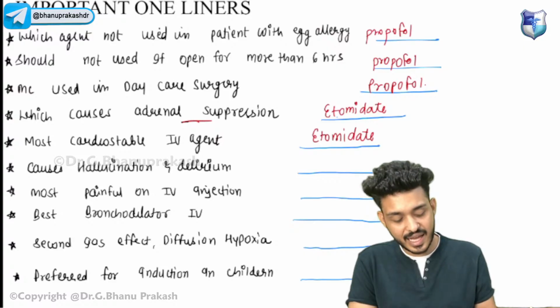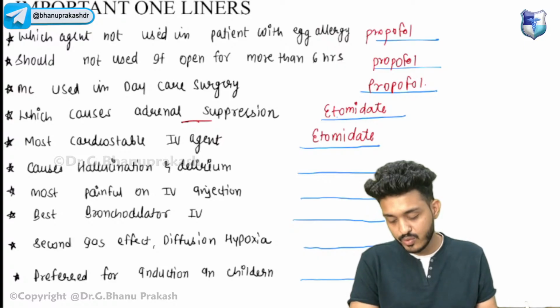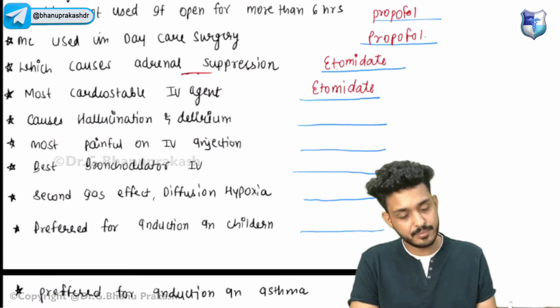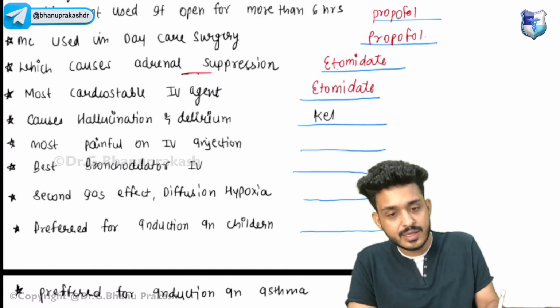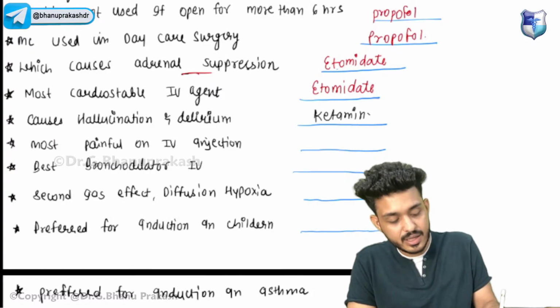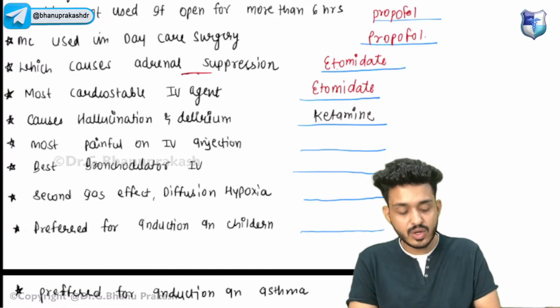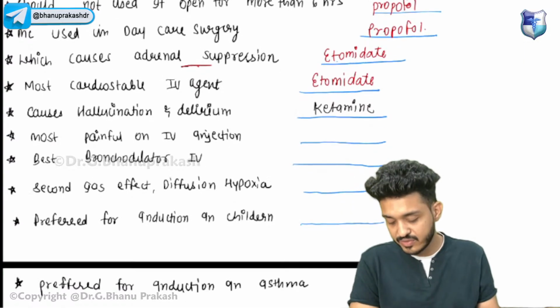Next, causes hallucination and delirium. Which one is causing hallucination and delirium? IV. Your answer will be ketamine, guys. Most painful on IV injection. Which one is most painful on IV injection?